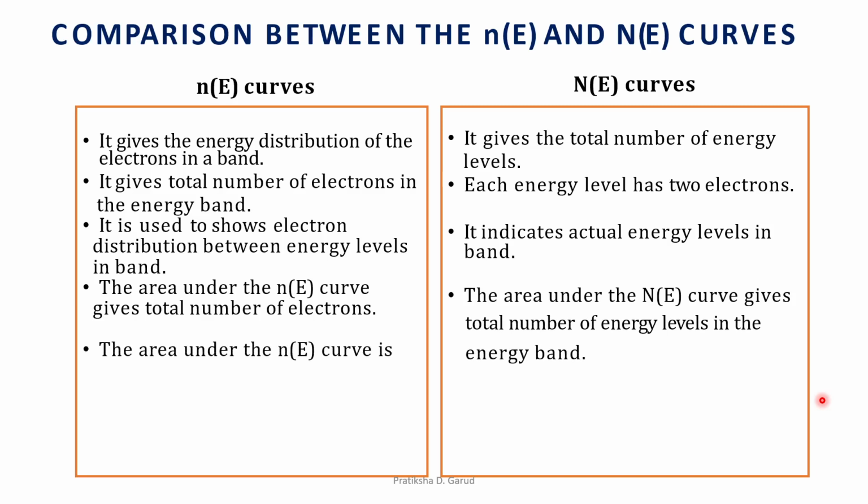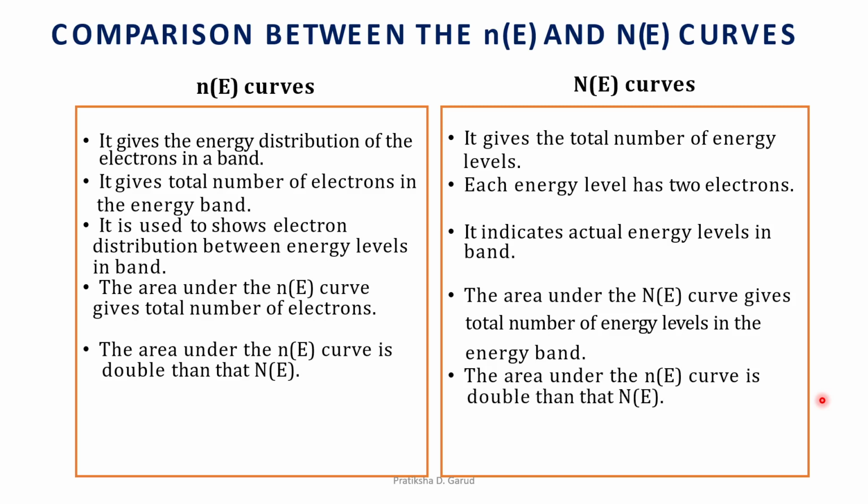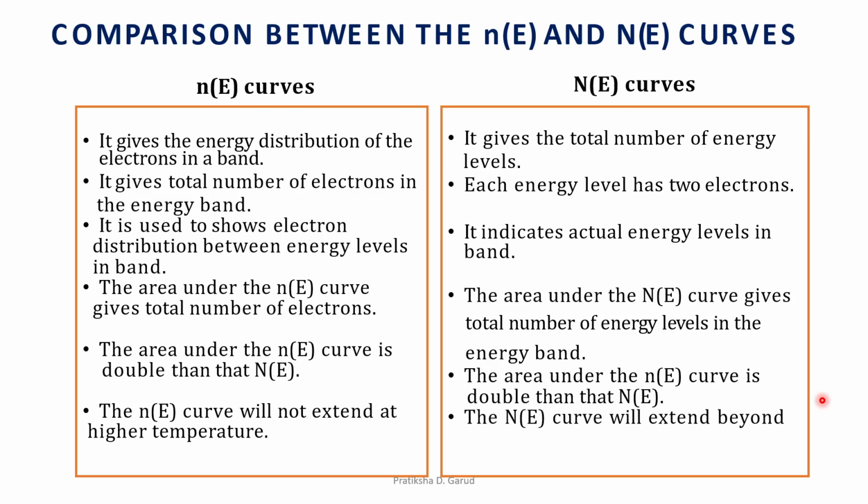Then for small n(E), the area under the curve is double that of the capital N(E). Then the small n(E) curve will not extend at high temperature, whereas the capital N(E) curve will extend beyond the small n(E) curve at higher temperature. So these are the points of difference between the small n(E) and the capital N(E) curve.